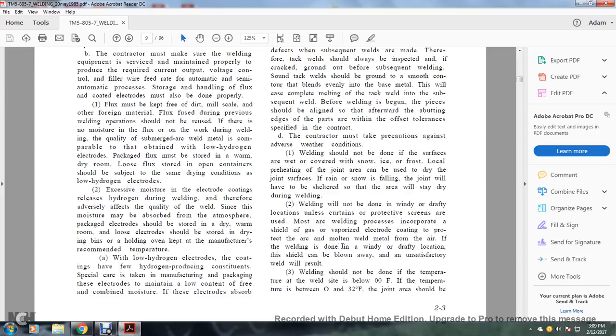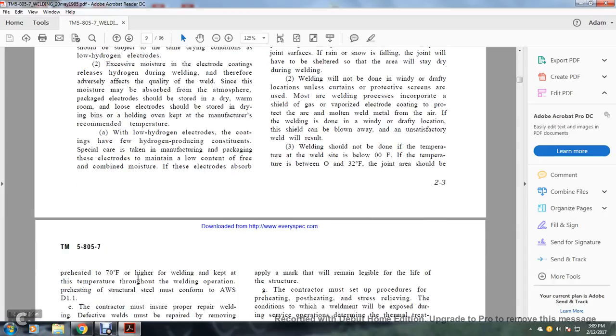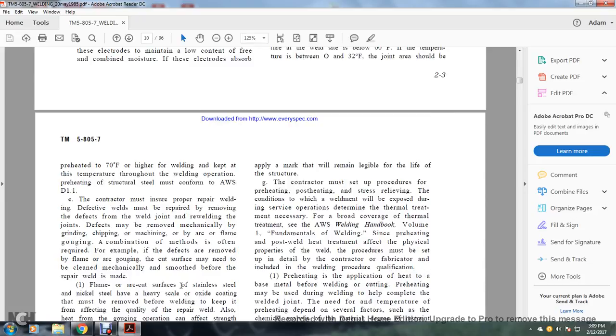If the welding is done in a windy or drafty location, the shield can be blown away and unsatisfactory welds will result. Welding should not be done if the temperature of the weld is below 0 degrees Fahrenheit. If the temperature is between 0 to 32 degrees Fahrenheit, the joint area should be preheated to 70 degrees Fahrenheit or higher than the weld, kept at that temperature throughout the welding operation. While preheating, the structural steel must also conform with the American Welding Society D1.1.